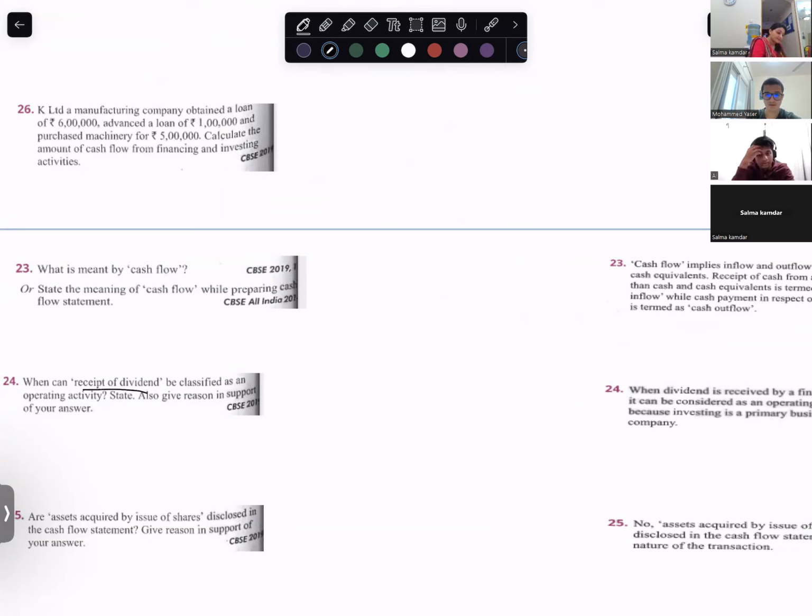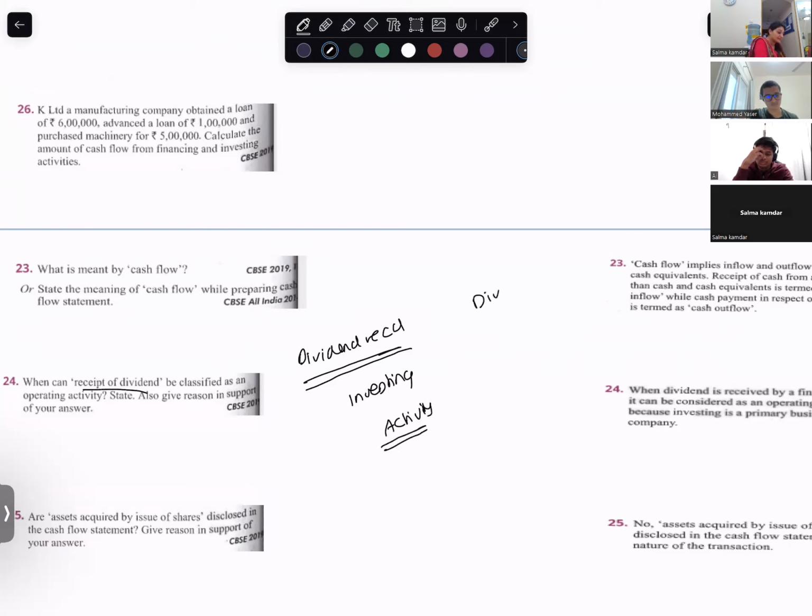Receipt of dividend. When dividend is received, which activity? Financing activity, right? Investing activity. Yes, sorry.